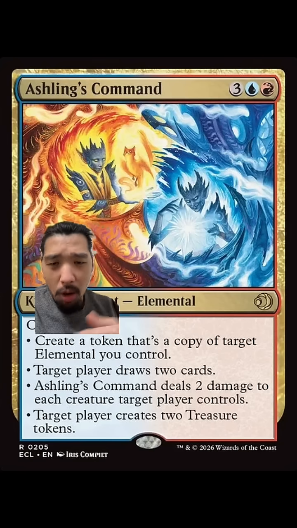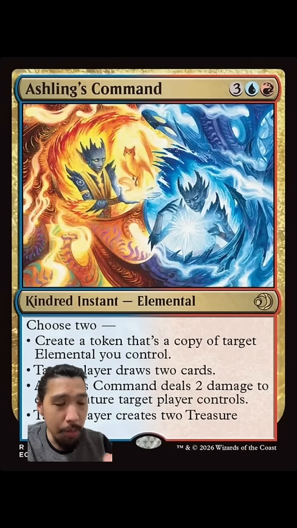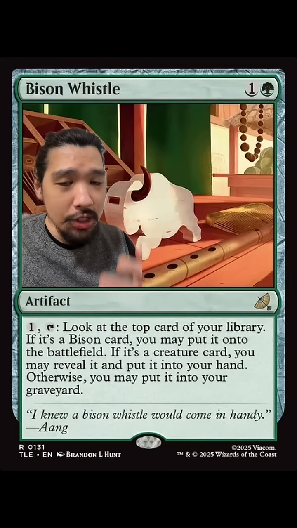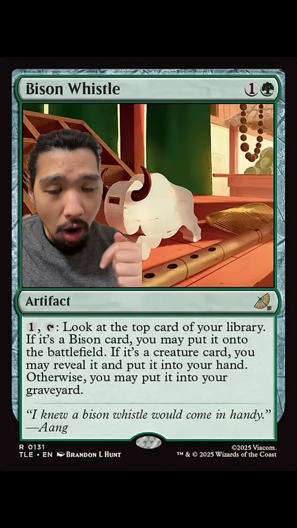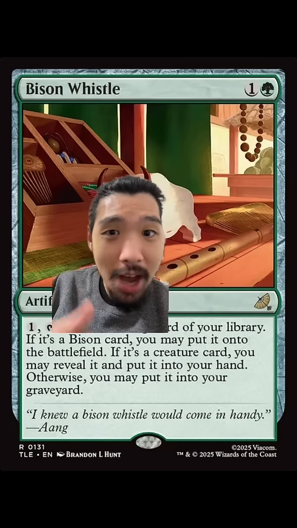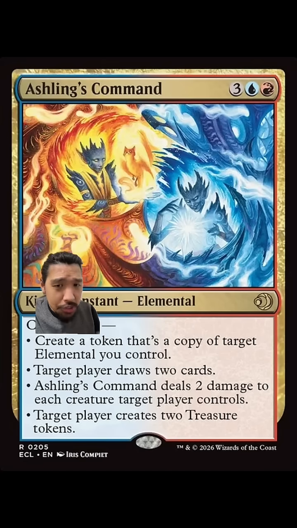So is this a typo on this line? Should it not say a copy of an Elemental creature or a copy of an Elemental permanent? We all know that the wording on things is very important in Magic the Gathering. Even something like Bison Whistle says Bison card. Seeing descriptive words after a type means something, but also not seeing that means something as well. Anytime you see a type and it doesn't specify a zone or it doesn't use any other descriptive words for it, that means we're just defaulting it to a permanent of that type. So just saying copy of target Elemental you control automatically means an Elemental permanent you control.